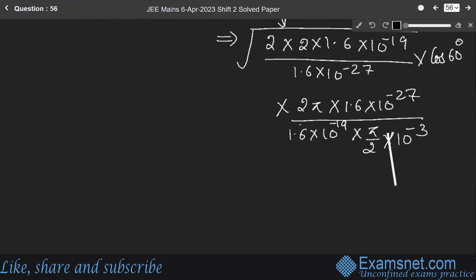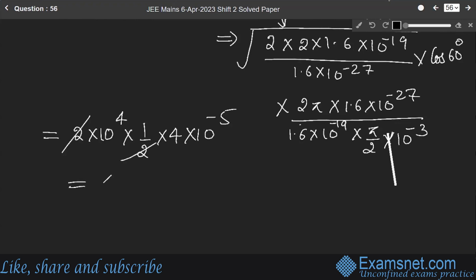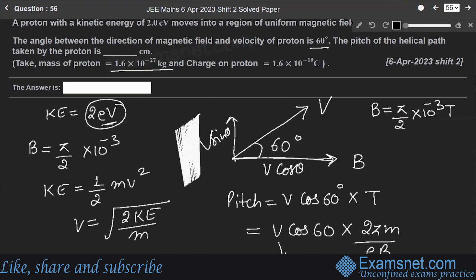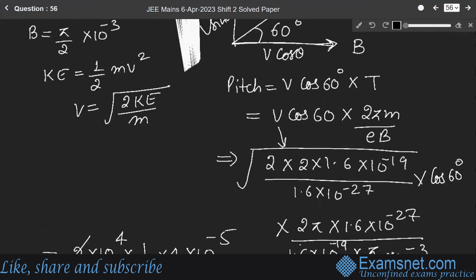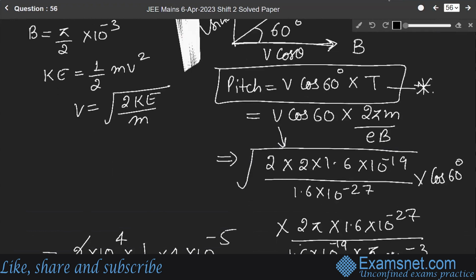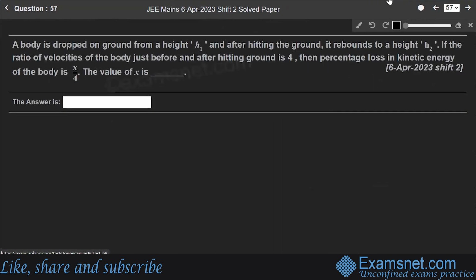Now solving this equation, we get 2 into 10 to the power 4 into 1 by 2 into 4 into 10 to the power minus 5. It will be equal to 4 into 10 to the power minus 1 meter, equal to 40 centimeter. So our final answer is 40 centimeter. Okay. This is the formula. Now moving towards our next question.